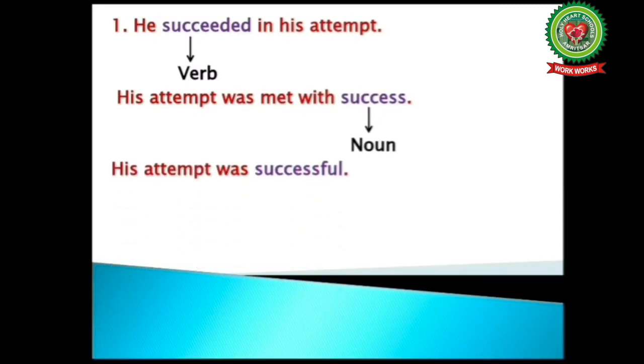Next, his attempt was successful. Here the word successful is an adjective. So the idea expressed in all the sentences is same. So students, if you know how to transform sentences like this, you will be able to add a great deal of variety to your writing. So let's take some more examples to make it more clear.